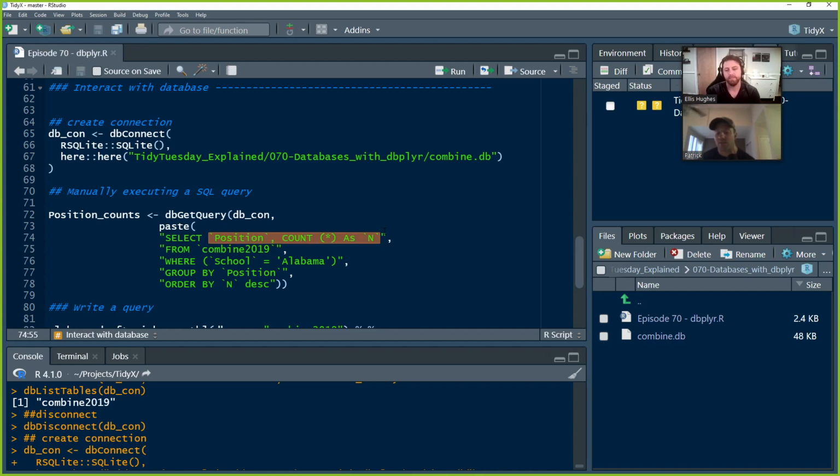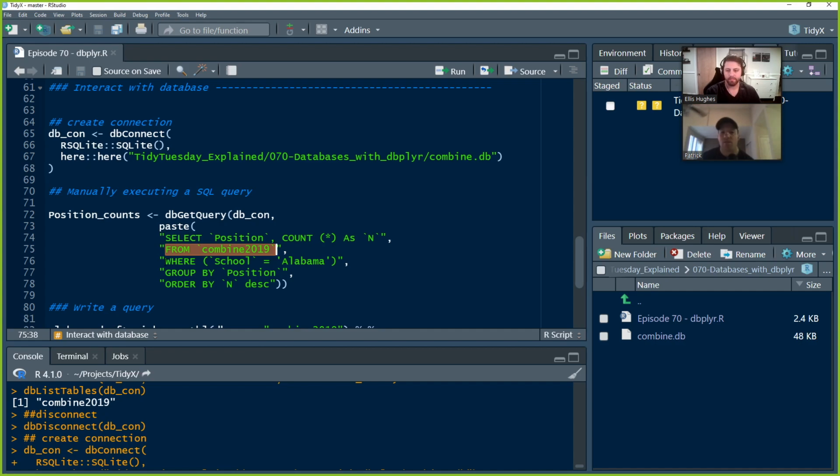In that data table, within the database. Here he's saying, I only want the position column. And then he puts a comma in and he says, and I want to count star. So basically I want to count the rows of that data frame. And I want to call it this new variable called n, which stands for sample size, right? The number of n. And I want to pull this data from the combine table within our data frame that we've dbcon connected to.